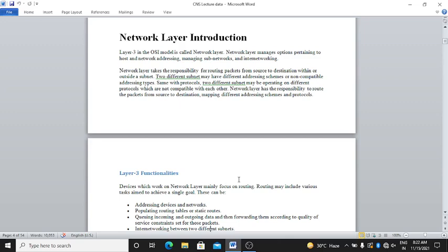Same with protocols: two different subnets may be operating on different protocols which are not compatible with each other. The network layer has the responsibility to route the packet from source to destination, mapping different addressing schemes and protocols.